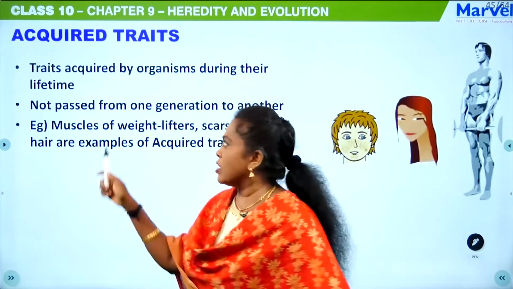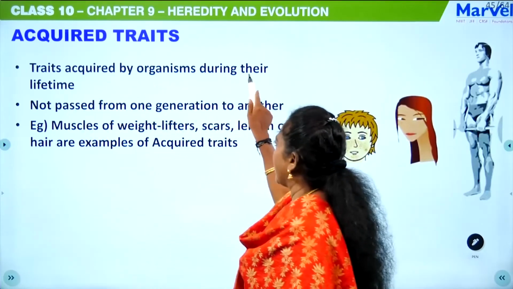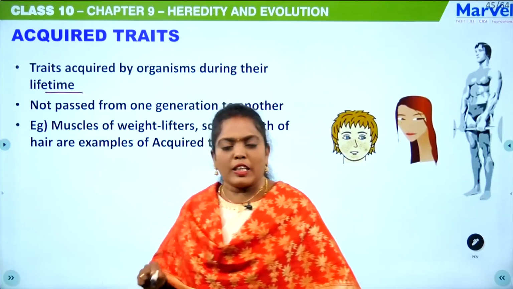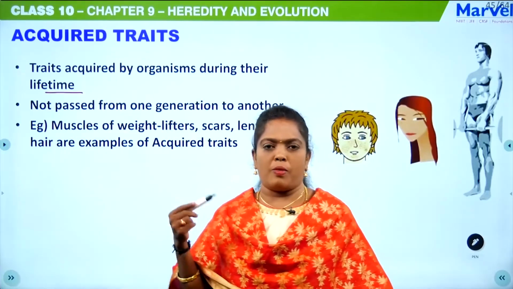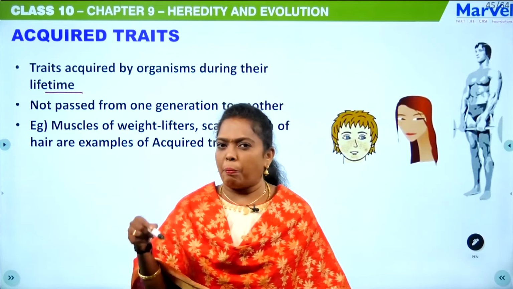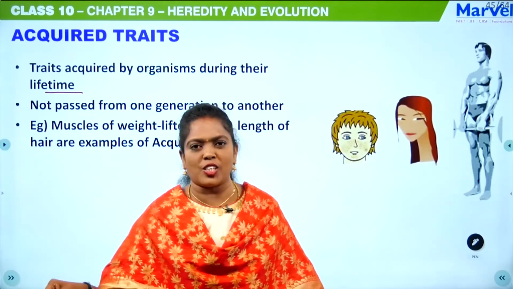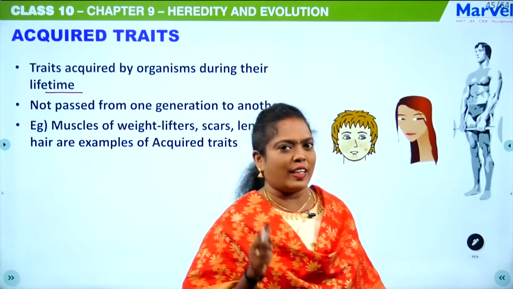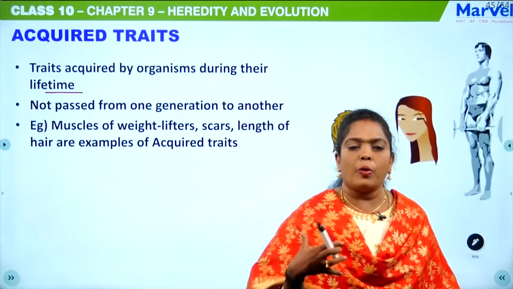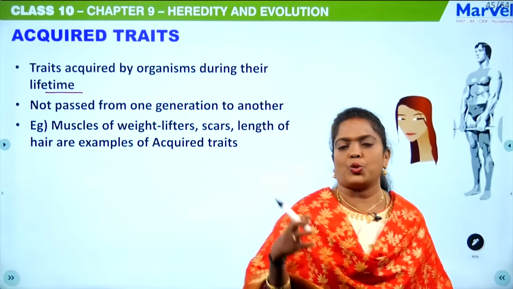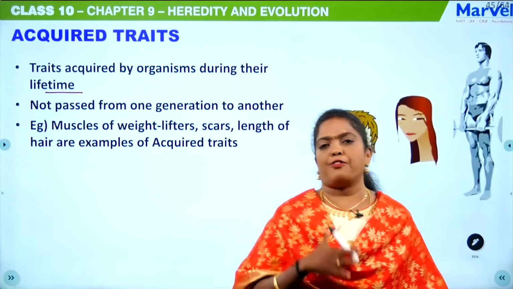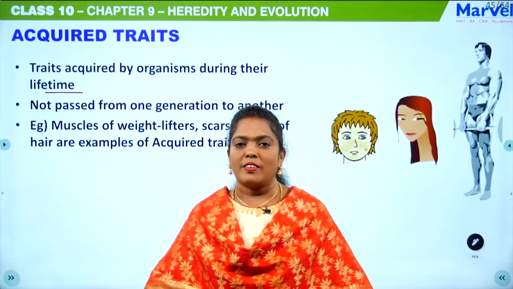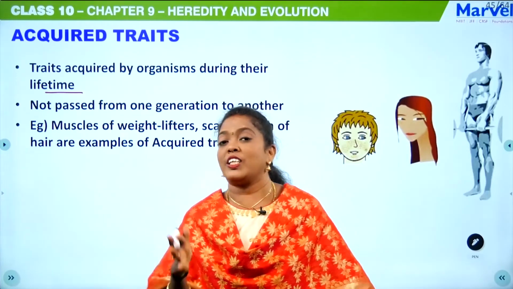Now, acquired traits and inherited traits. Acquired traits are the traits acquired by an organism during their lifetime. Say for example, if I am learning music, will I pass this character to my next generation? Definitely no. As I told you, an acquired characteristic is the one which we get or learn after birth. So definitely I am not going to pass this to my next generation genetically.